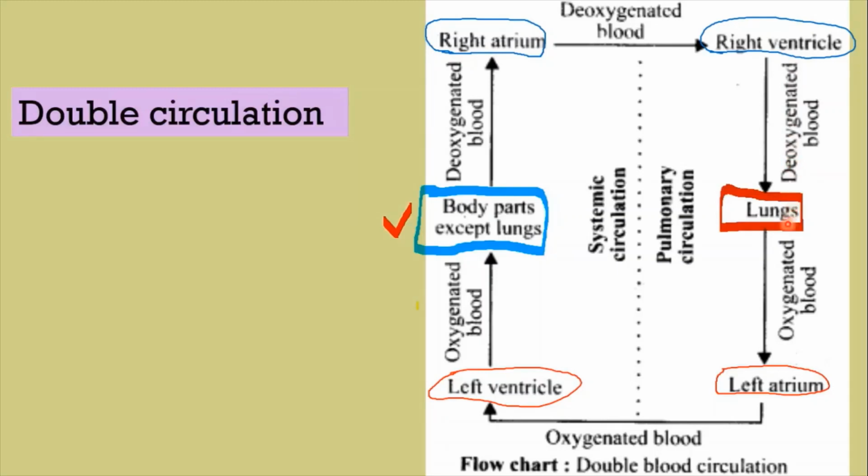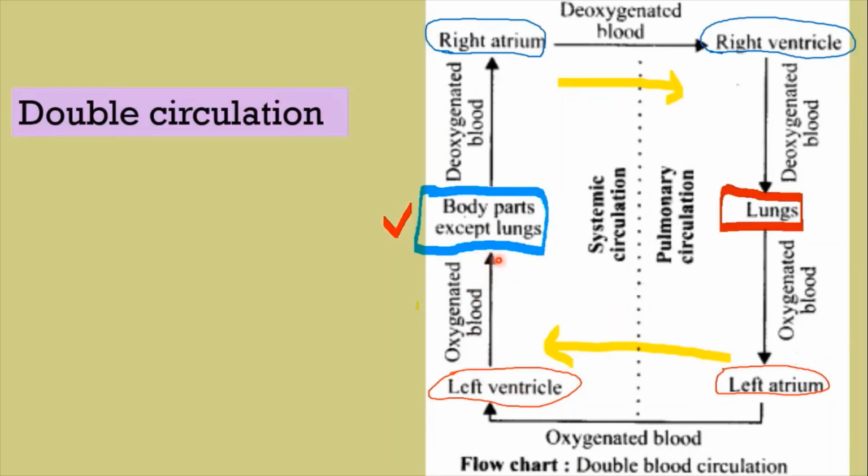After oxygenation, the oxygenated blood from lungs is collected into left atrium. From the left atrium, it reaches the left ventricle and is pumped to the body parts again. Here, observe the point. The blood started flowing from the body organ, first passes through the right chambers of heart, then is supplied to lungs for oxygenation, then passes through the left chambers of heart, and then only it is supplied to the body parts.